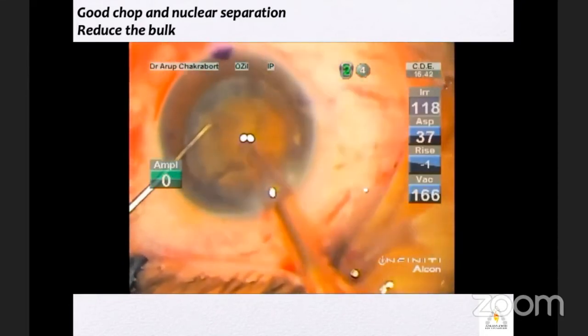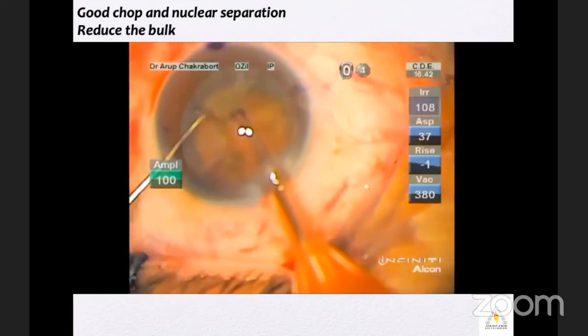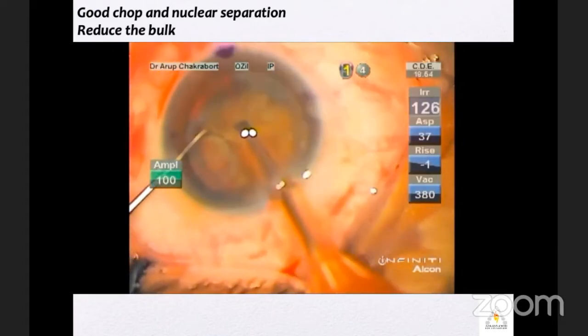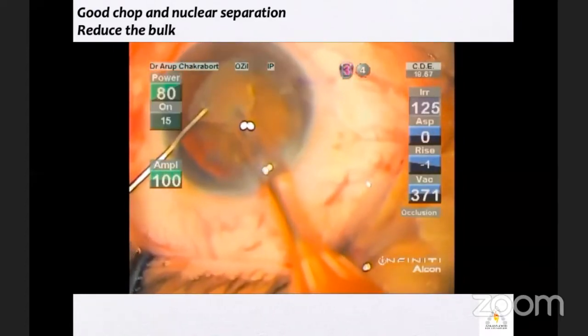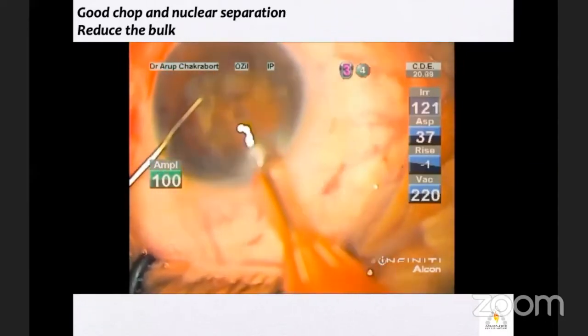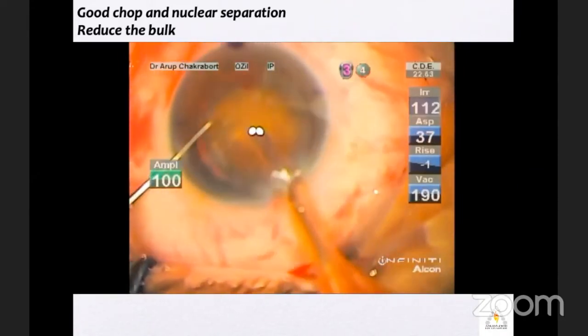Remove all the displaced or separated nucleus from the center. Again, rotate it, hold it, see if it can hold it properly. If it is done, then go on,